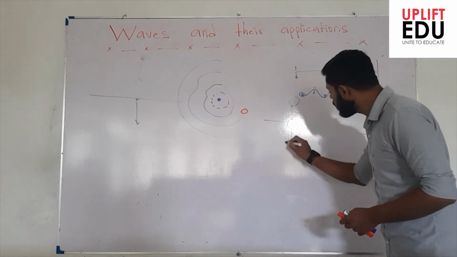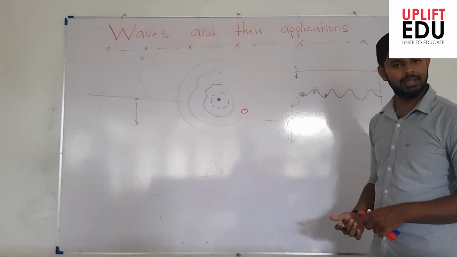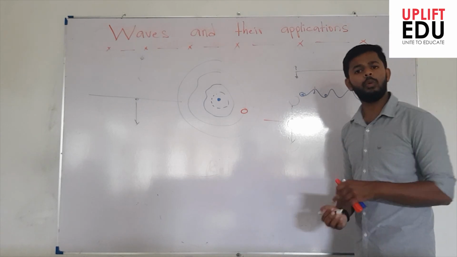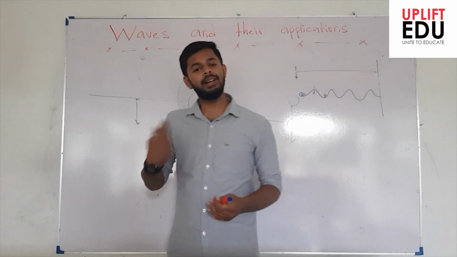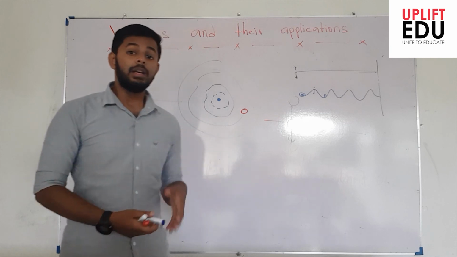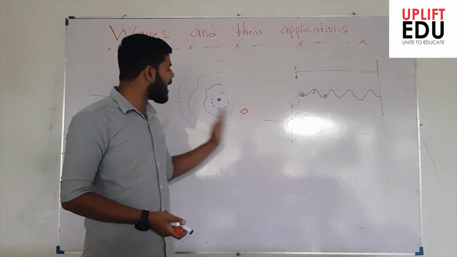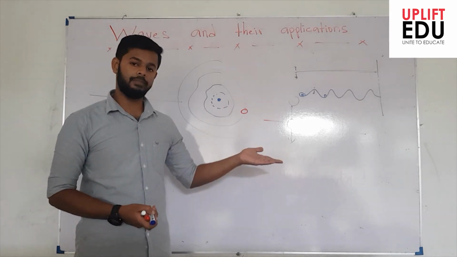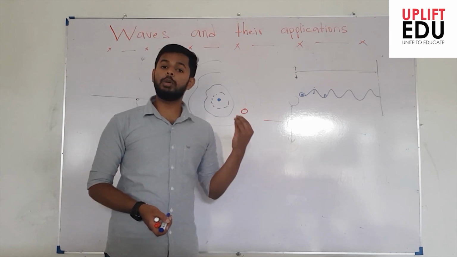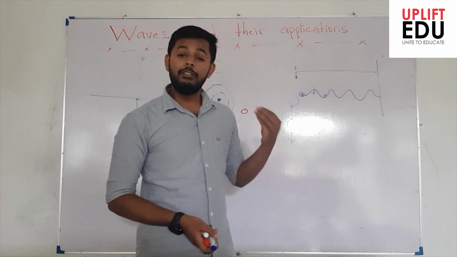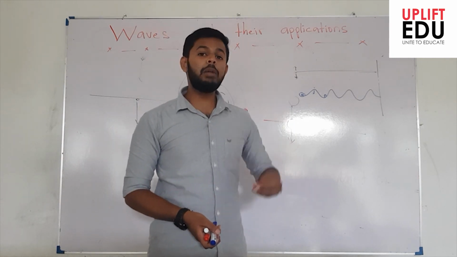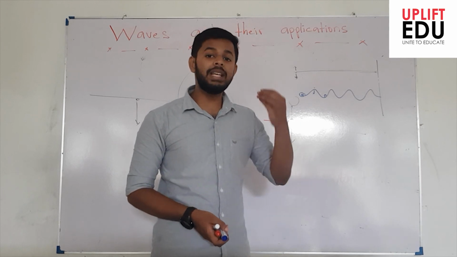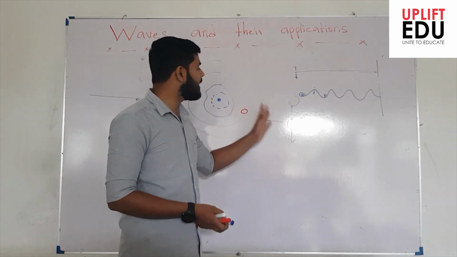At a certain level it goes down, which means it has released some energy. How does this ball gain and release energy? The only factor passing through this ball was a wave. So we can say the wave involves energy, or there is an involvement of energy in waves.